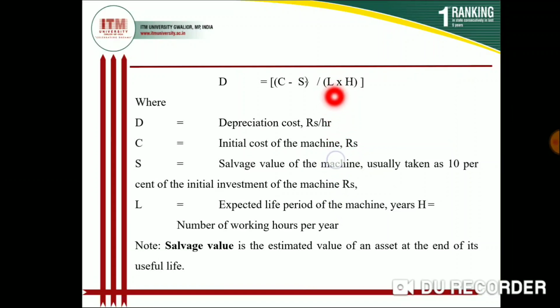L is the life of the machine that you are using. If I buy a tractor, the life of the tractor is always about 10 years. H is the number of working hours per year, how many hours you operate your machine in 1 year. For a tractor we take 1000 hours per year, so the value of H will be 1000.